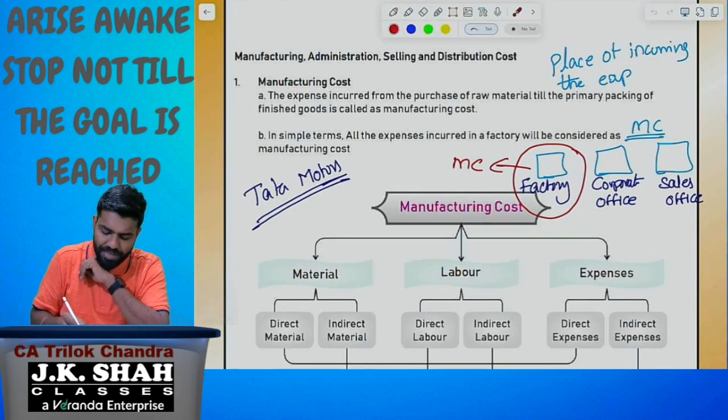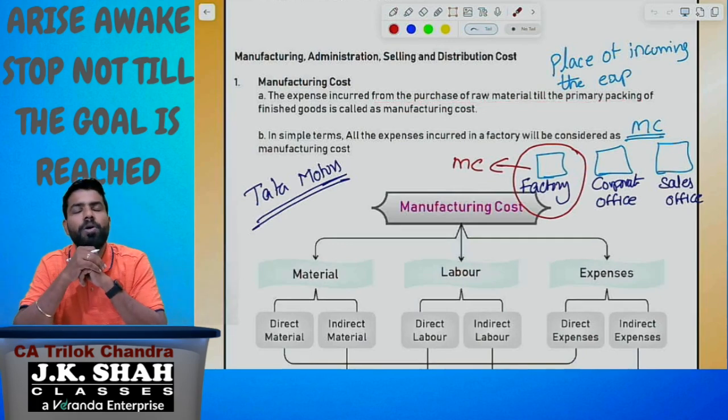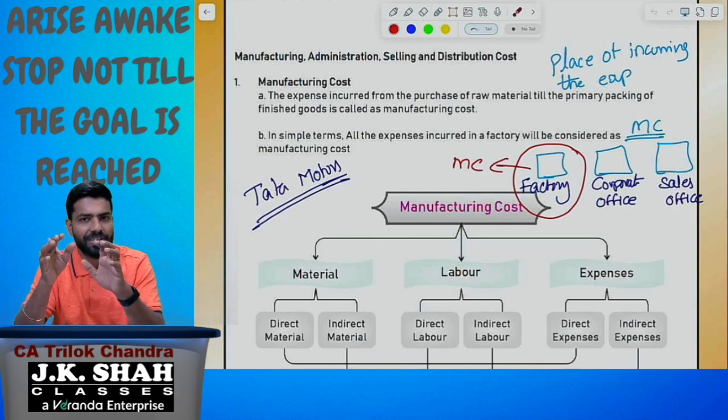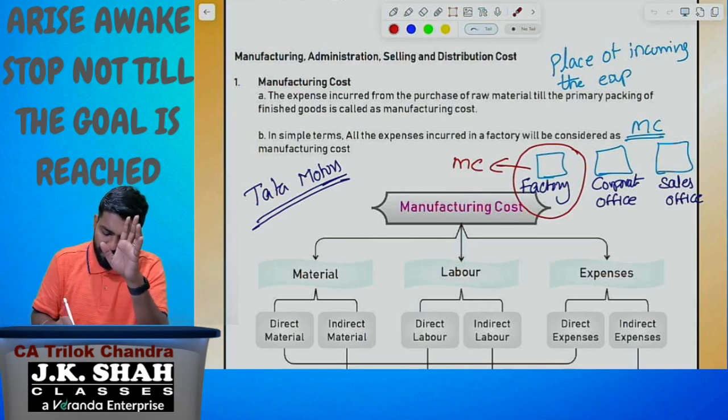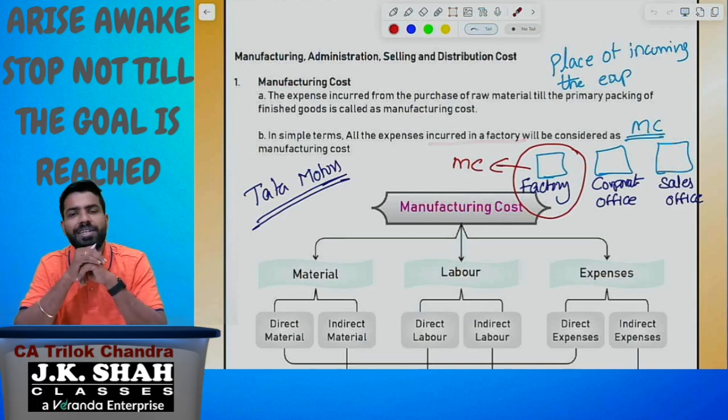As given here, from the purchase of raw material till primary packing, whatever cost is incurred, we are going to call it manufacturing cost. In simple form, it is the expense incurred in the factory.